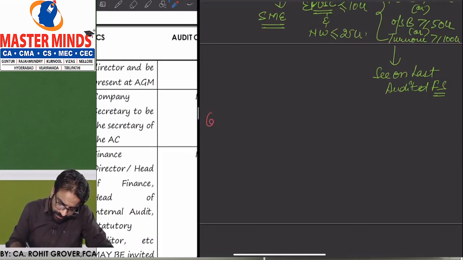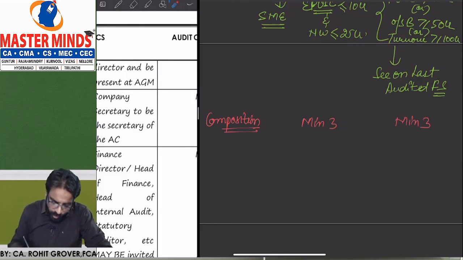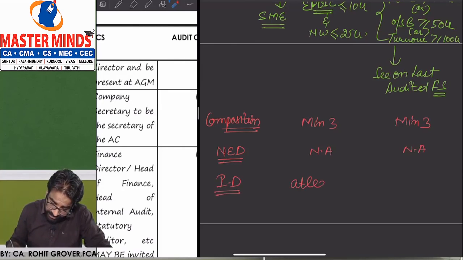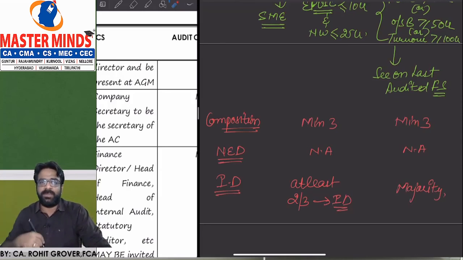What is the composition we need? Here also minimum 3 members we need. Do we need non-executive directors? Not applicable. Do we need independent directors? Yes. At least 2/3 must be what? Independent directors. Here at least 2/3 majority, here the majority should be independent directors. Where majority? When it comes to Companies Act section 177 audit committee.